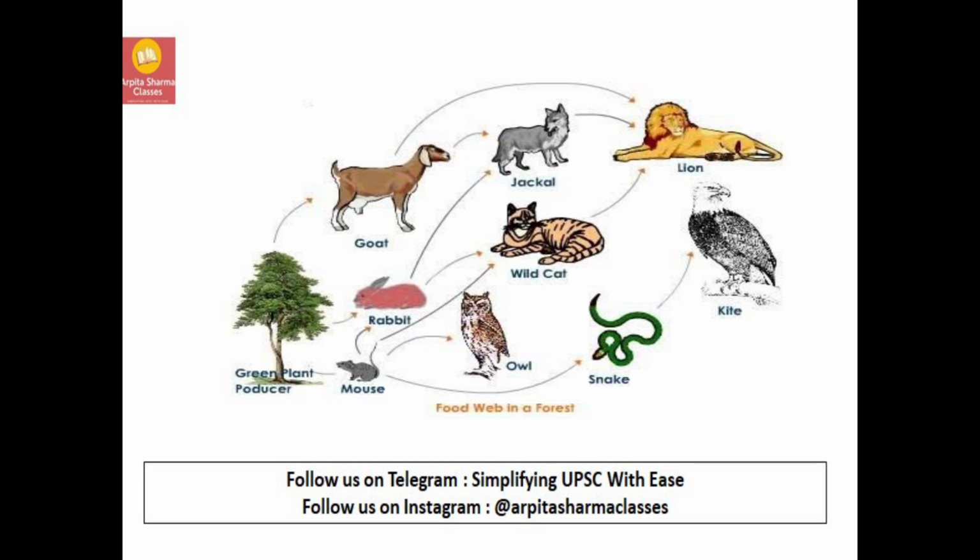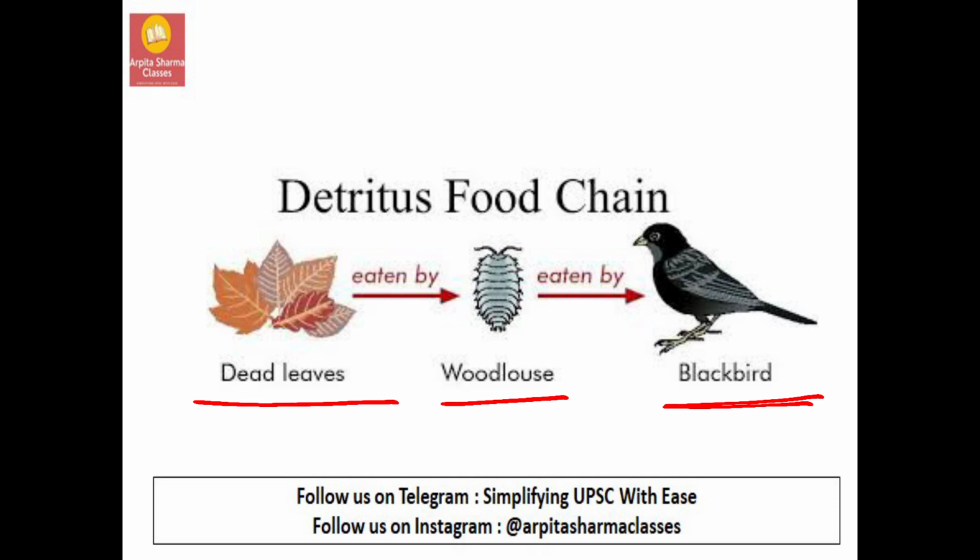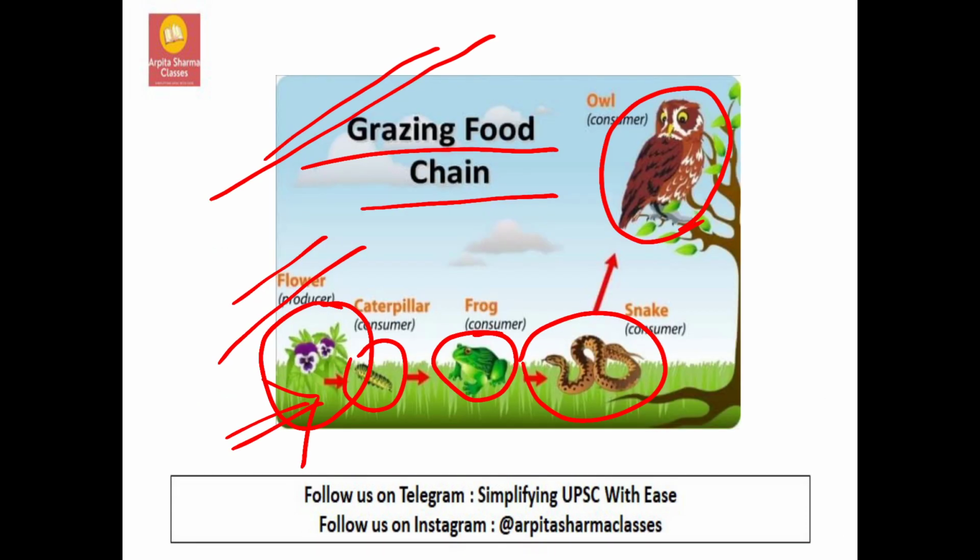This is a food web. While the food chain told you that a bird could eat only a woodlouse, this food web will show you what the bird will eat if that woodlouse is not present. In simple words, the grazing food chain is telling you the snake will eat only the frog. Indirectly it means that if the frog is not found, the snake will not have food. So let's see what the snake will do if there is no frog.